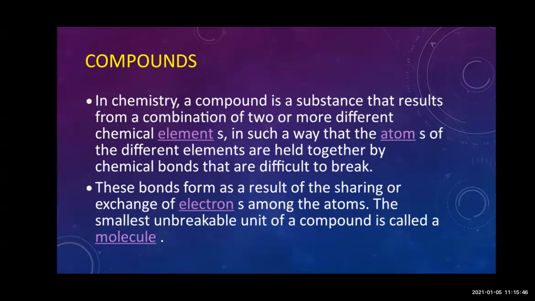Now these atoms are very strongly held together by chemical bonds, and it is very difficult to break these chemical bonds. These bonds are generally used for sharing or exchange of electrons of the atoms. Whenever there is sharing or exchange of electrons between the two atoms, only at that time can these bonds become weak, and they will allow the atom to give electrons to the other atom. Otherwise, it is very difficult to break this chemical bond.